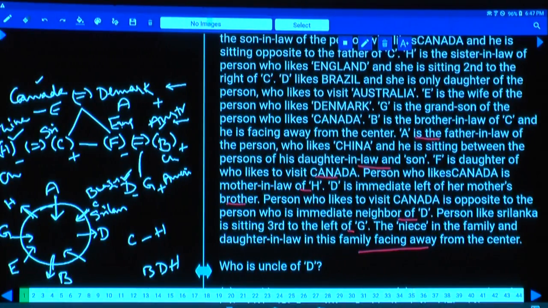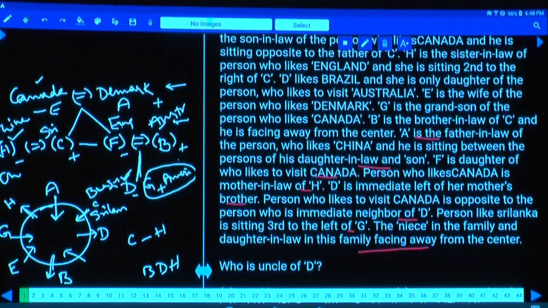Clear now? Then coming to this one. C is Sri Lanka, H is China, E is Canada, A is Denmark, F is England, and B is Australia. Then what is the other information here? D is the daughter of F and B. Then this G could be either the son of F and B or the son of C and H. No information is given about this person. In either of these two cases, this G is the grandson and this person is America. And this is the final arrangement.